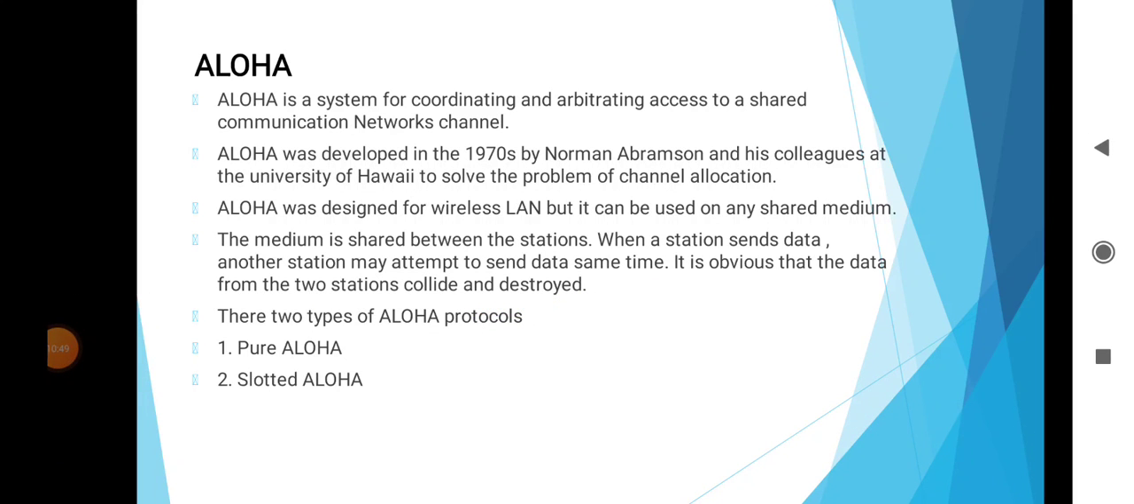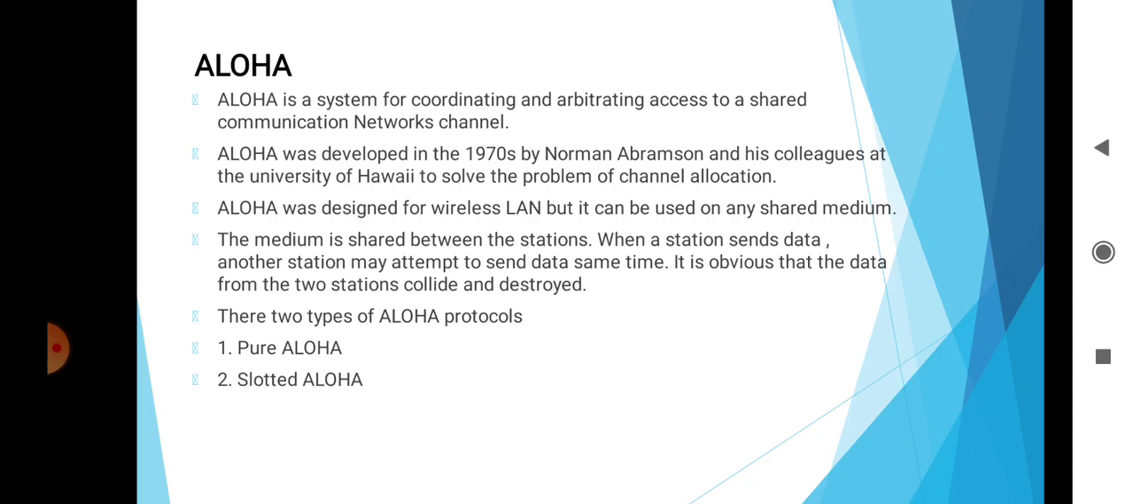Aloha is a system for coordinating and arbitrating access to a shared communications network channel. Aloha was developed in the 1970s by Norman Abramson and his colleagues at the University of Hawaii to solve the problem of channel allocation. Aloha was designed for a wireless LAN, but it can be used for any shared medium.